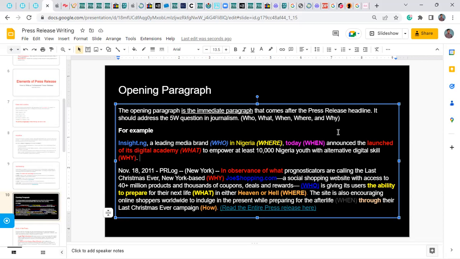Inside.ng, that is the company in question. That's the who. A leading media brand in Nigeria, that is just a supporting sentence for the who. In Nigeria is where the event is happening. Today, that is when the news is announced: the launch of the Digital Academy to empower at least 10,000 Nigerian youths with alternative digital skills.